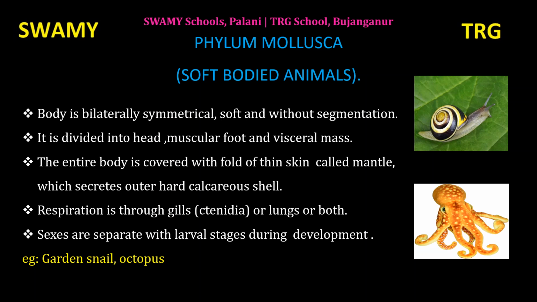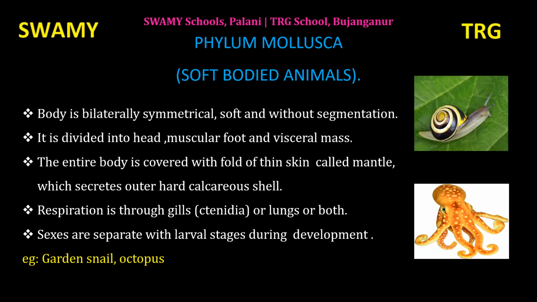They have more complex body differentiation than the other phyla we have seen. They are a diversified group of animals living in marine, freshwater and terrestrial habitats. Terrestrial means living on land. Diversified means a lot of variation is present in this group.